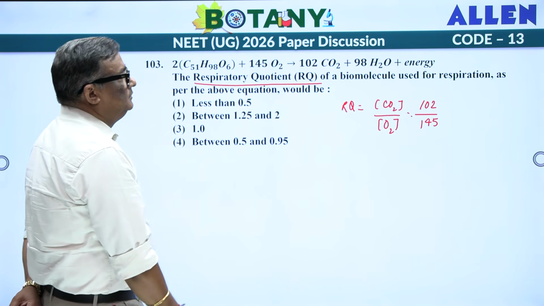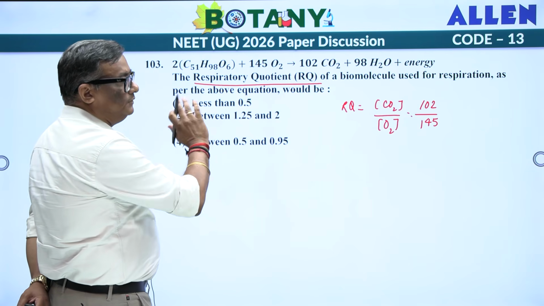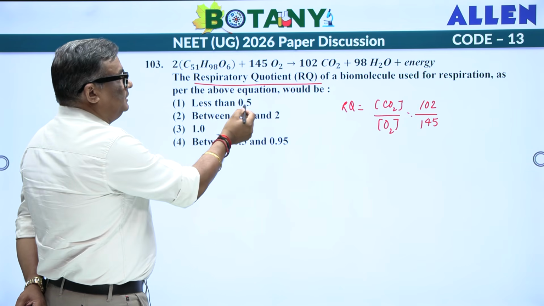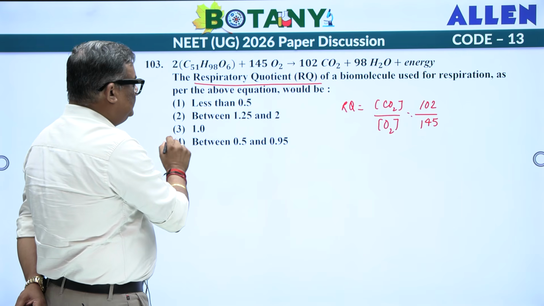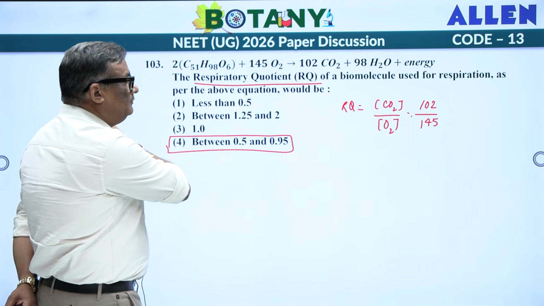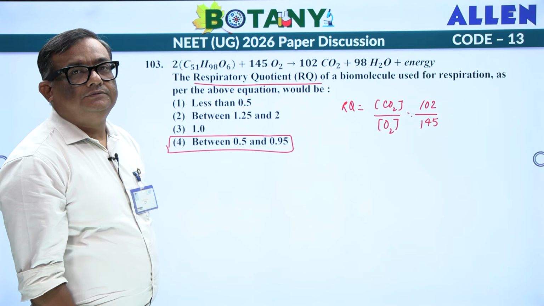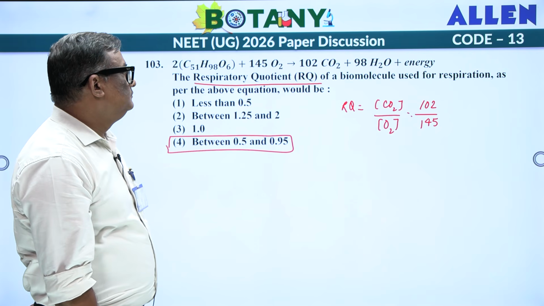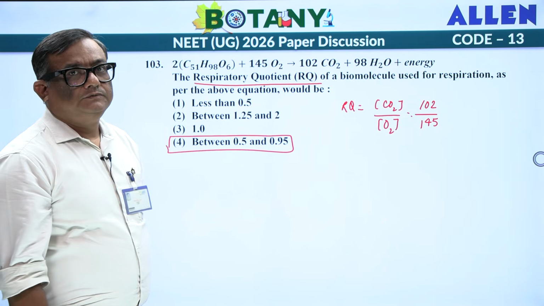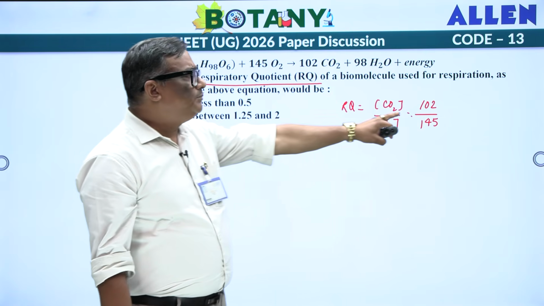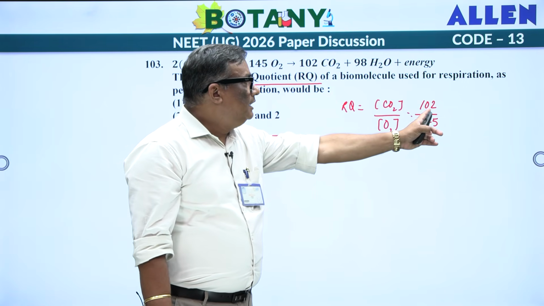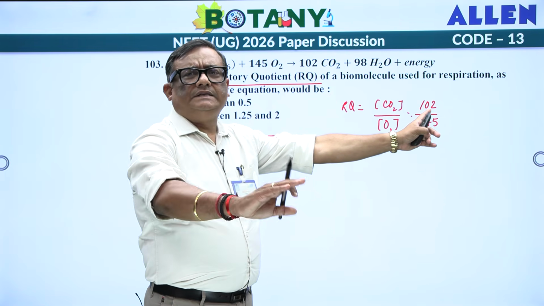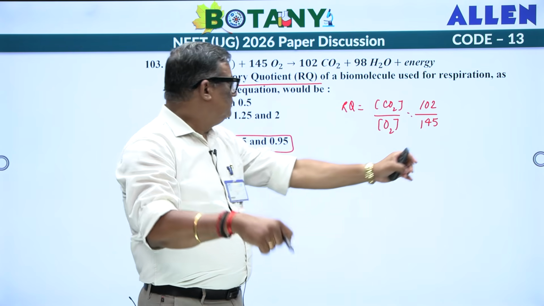So if you look at this, it is something in between 0.5 to 0.95. Got it? Because definitely it is not 0.5, because for 0.5 here it should have been something like 72.5.